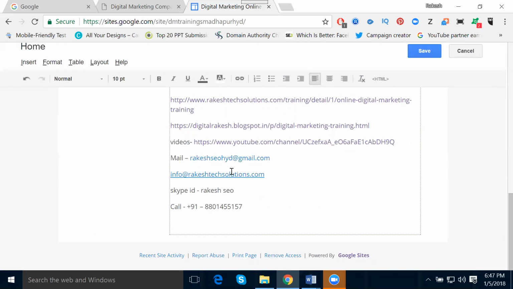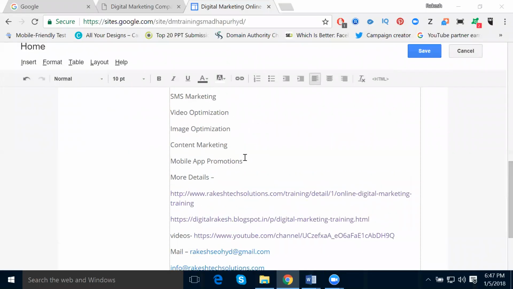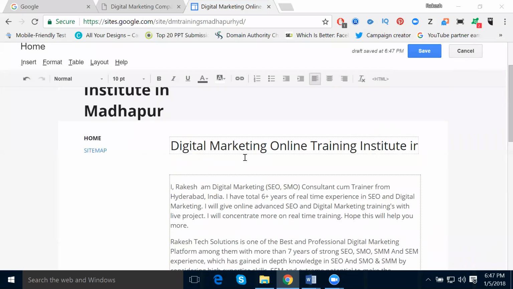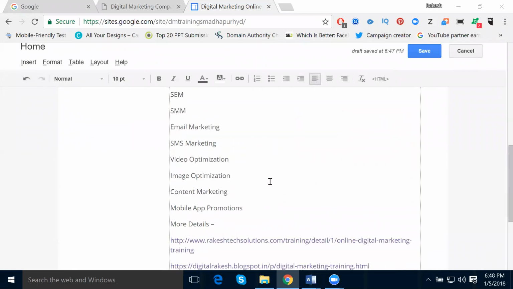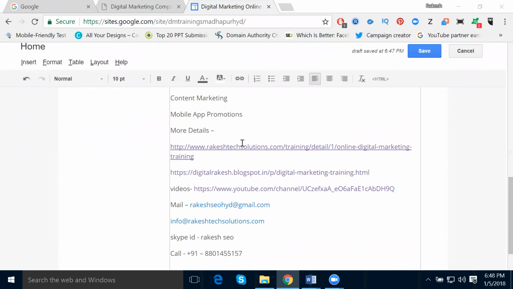Done. Here we write the entire document. Does it accept any image here? No, everything is a plain document. It's called plain text, same as Notepad. But it accepts hyperlinks for my website, my blog, my YouTube. So Google Sites also promotes three URLs, linking three backlinks for the website, blogger and YouTube. I can give my official email ID, my Skype address and my mobile number.